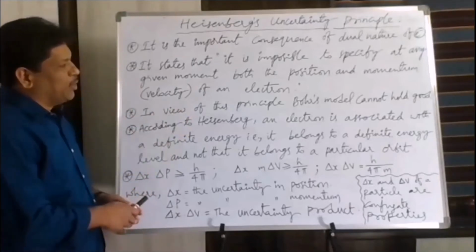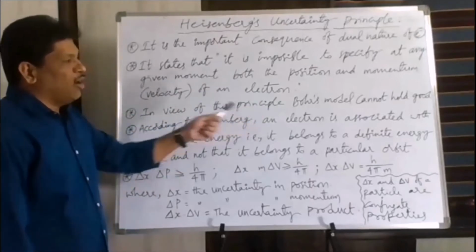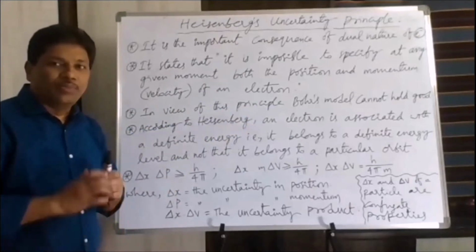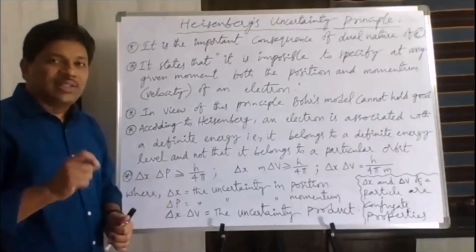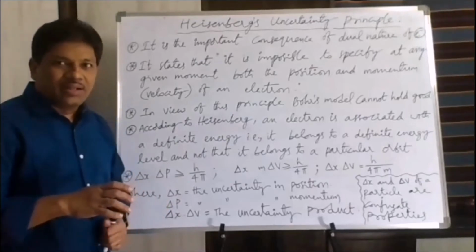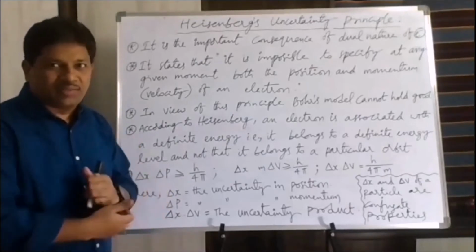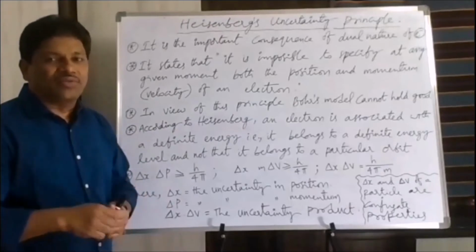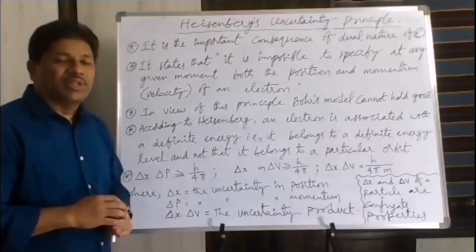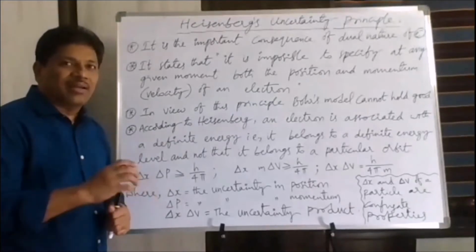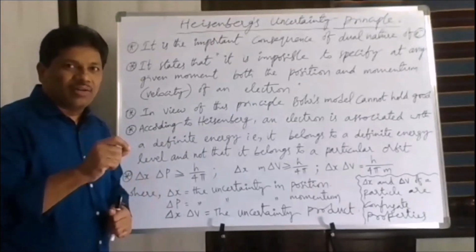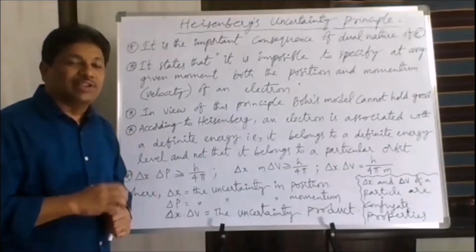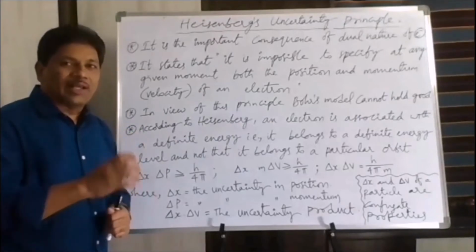In view of this principle, Bohr's model cannot hold good. According to Bohr's atomic model, the electrons revolve around the nucleus in definite, well-defined circular paths. So there is a well-defined path for the electron according to Bohr's concept. That means Bohr calculated the distance of the electron in the first orbit from the nucleus as 0.529 angstroms.